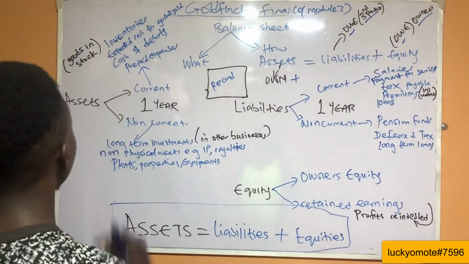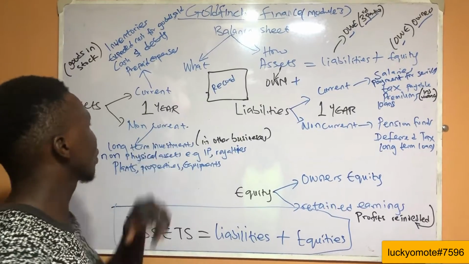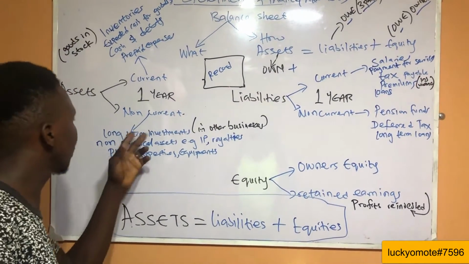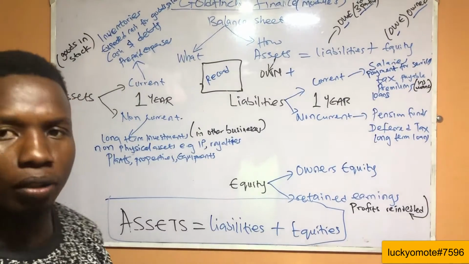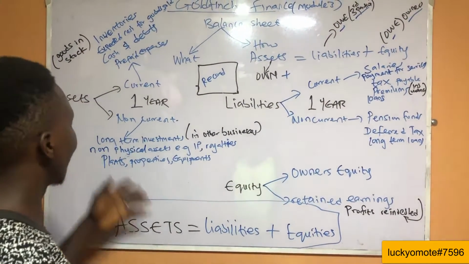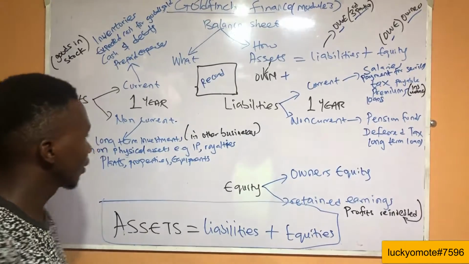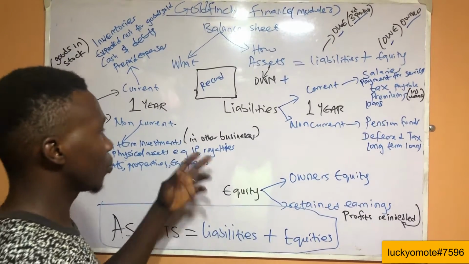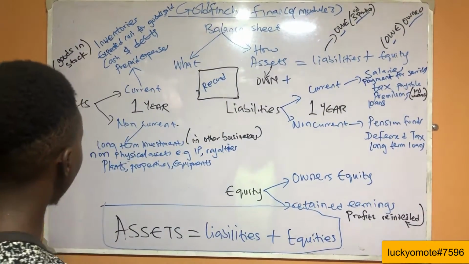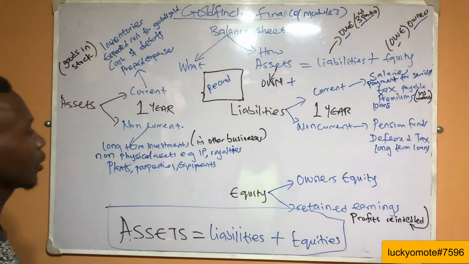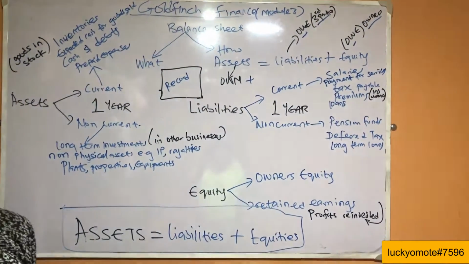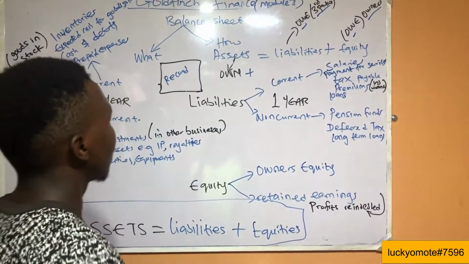Then we'll talk about the non-current. They'll have the long-term investments in other people's business. They'll have the non-physical assets, e.g. IP, realities, and they have the plants, property, and equipment. So in others, we move to liability, which is already here.